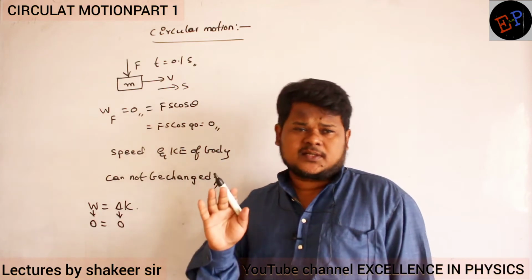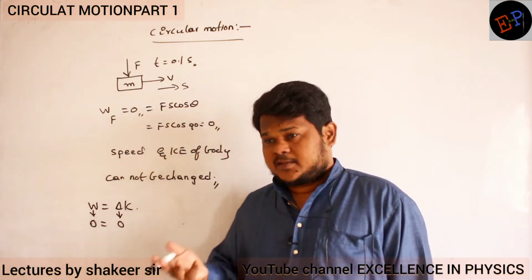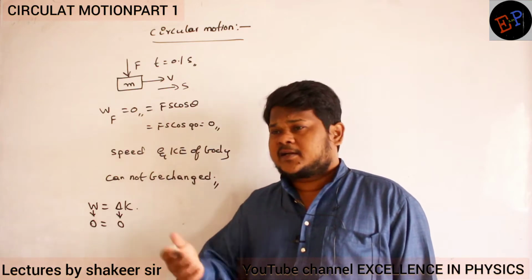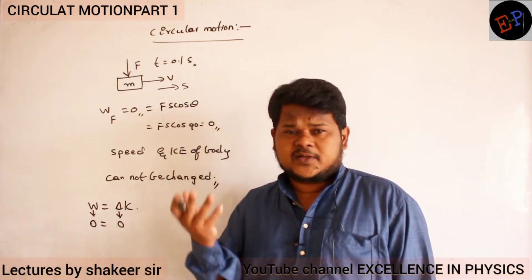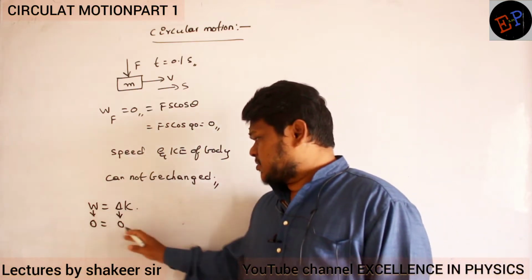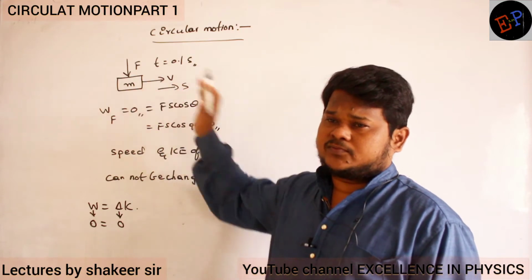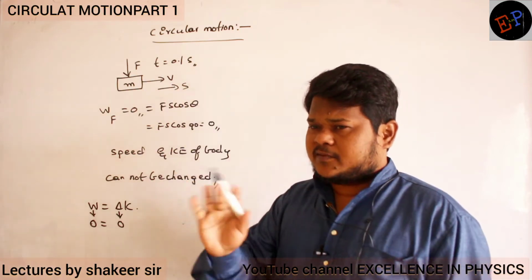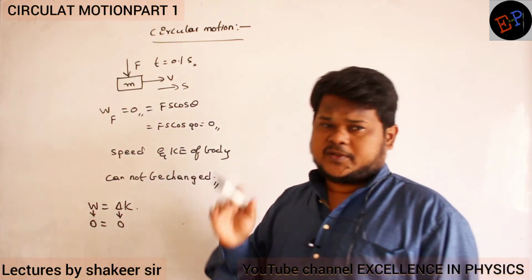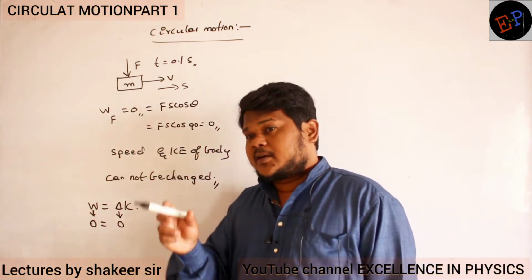There is no change in kinetic energy. It means kinetic energy is remaining constant. That's the meaning of this. Kinetic energy is constant means speed and velocity of the body are also constant. Are you able to understand? So therefore, in this condition, work done by this perpendicular force is zero. So perpendicular force can never change the speed of the body. But definitely what can it do? It can change the direction of the body.